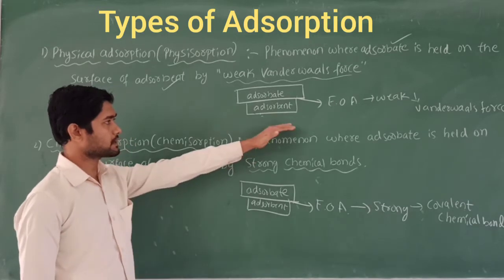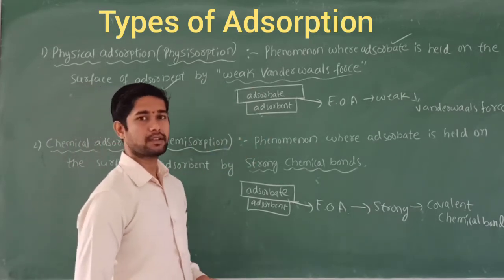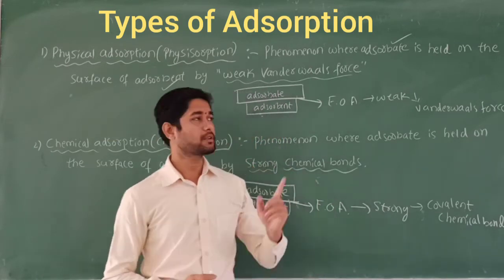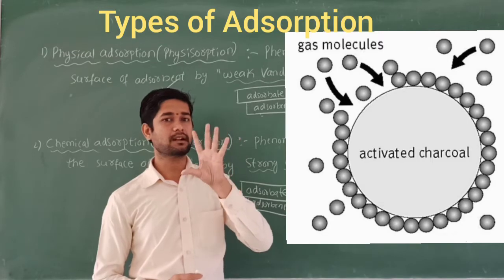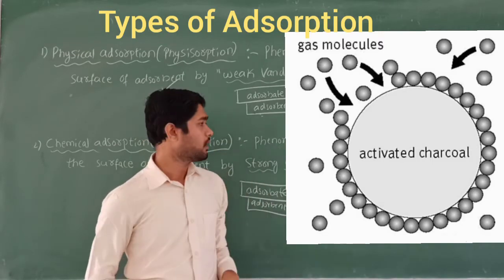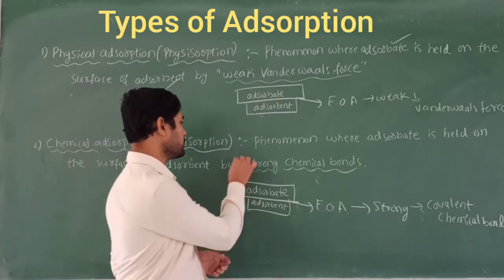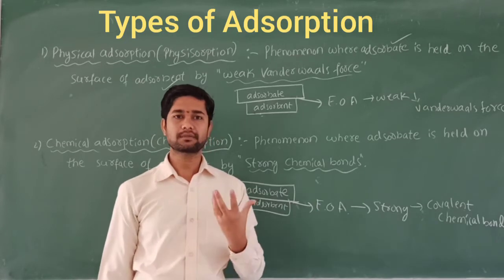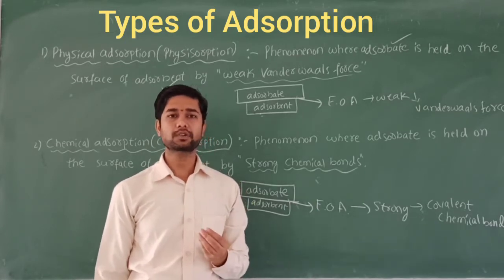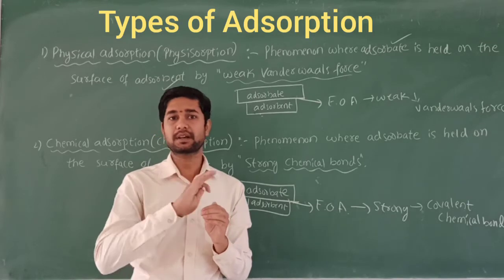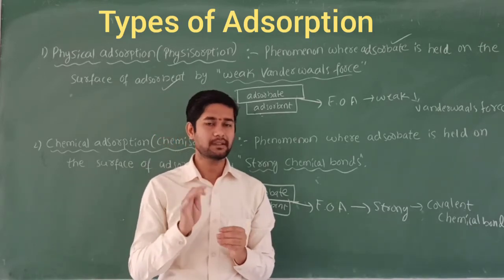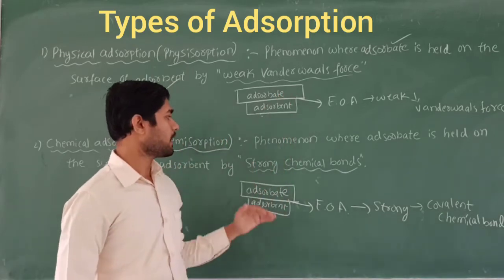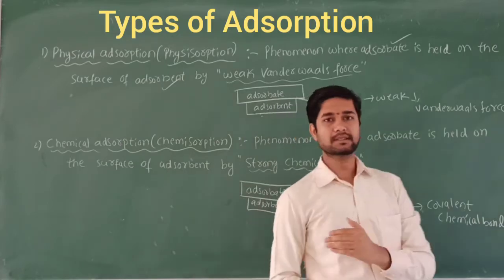We can also take examples. For physical adsorption, gas molecules get adsorbed on charcoal. You can see the picture here: the gas molecules adsorbed on the surface of the charcoal. And what about chemical adsorption? That is by strong chemical bonds. For example, oxygen gas molecules occupy the surface of tungsten. Tungsten is a metal, a solid. On it they produce tungsten oxide. Like this, we discuss physical adsorption and chemical adsorption.